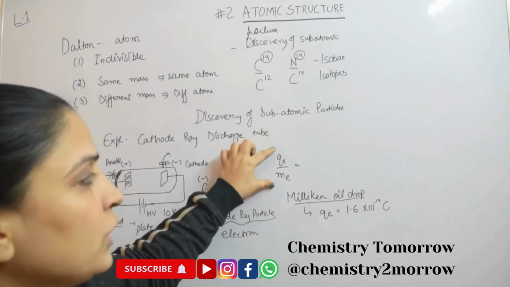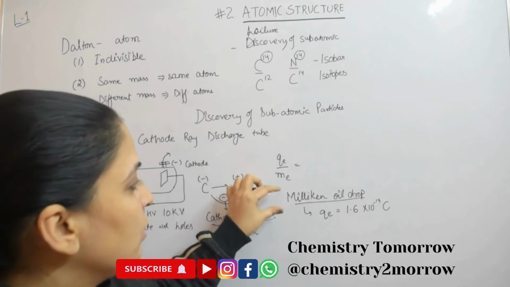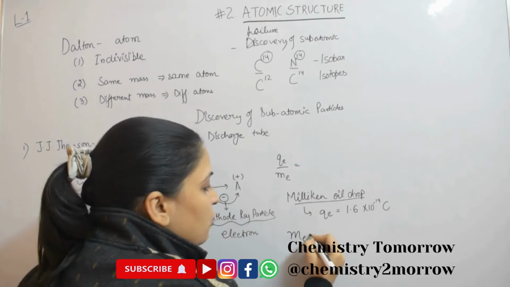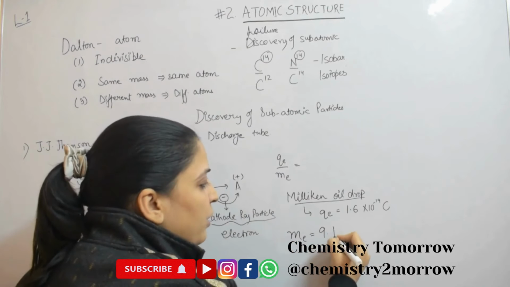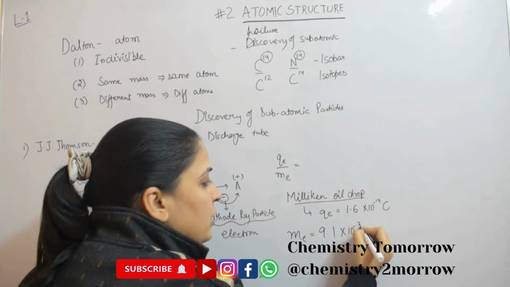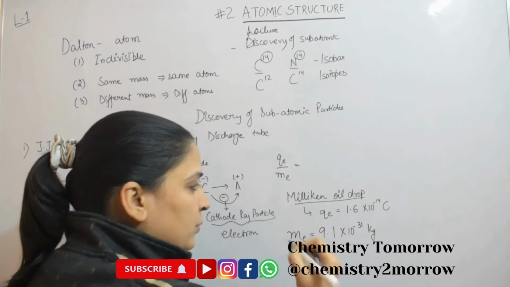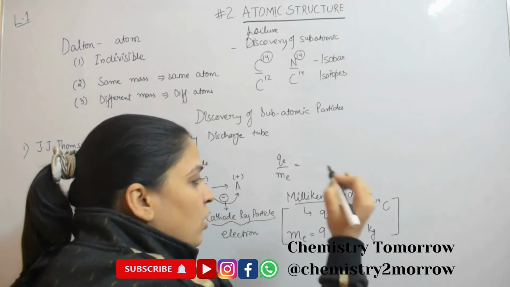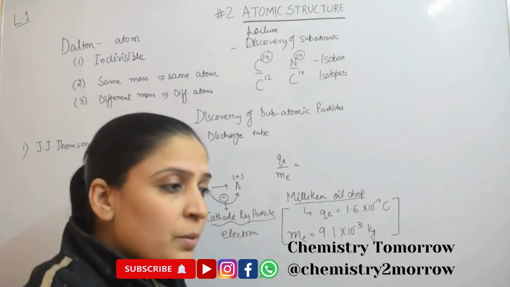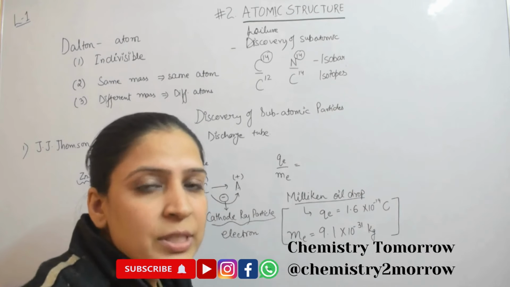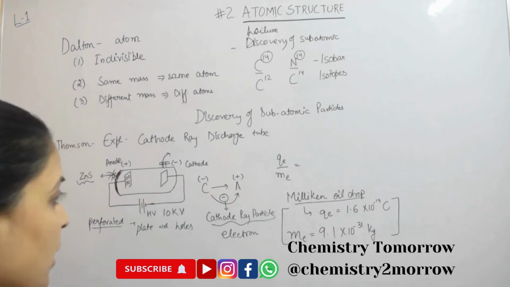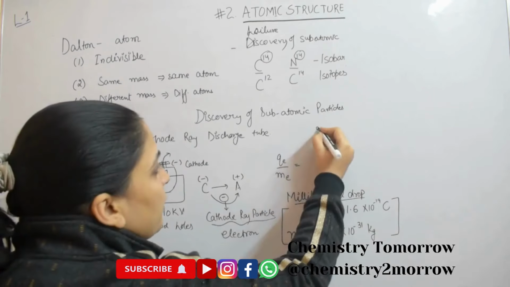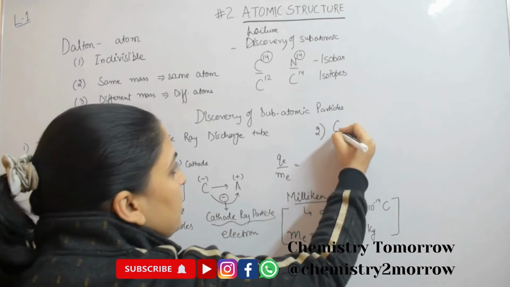So Thomson knew the ratio of charge to mass, Millikan knew the charge of electron. From this they calculated the mass of electron, and this came out to be 9.1 × 10^-31 kg. So it is very important that you learn and remember these values, because there are many numericals or unit conversions that need these values.